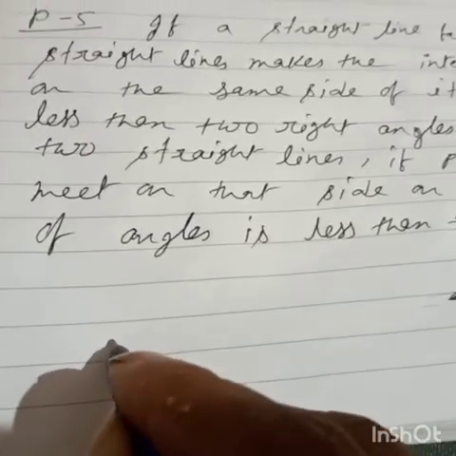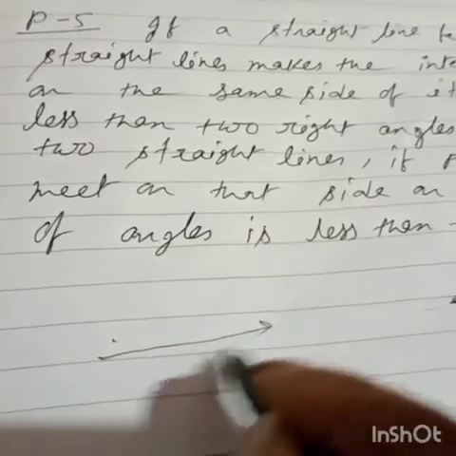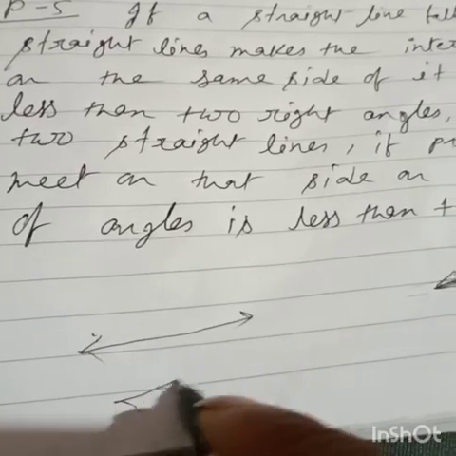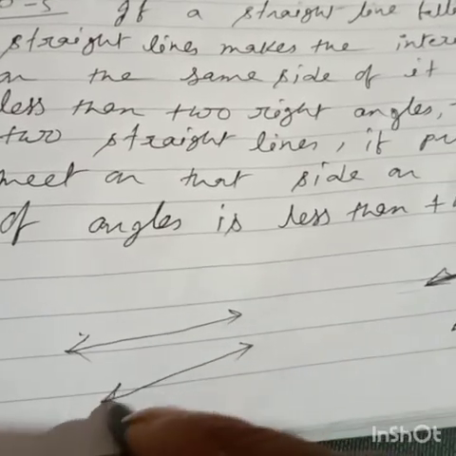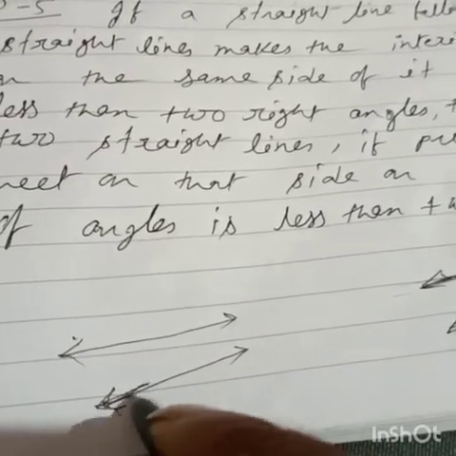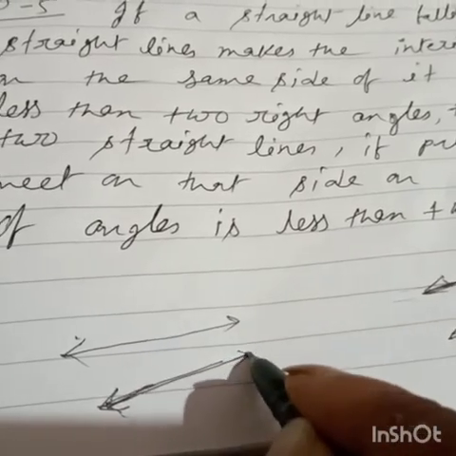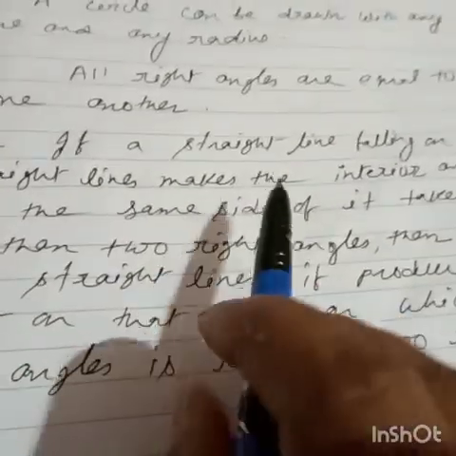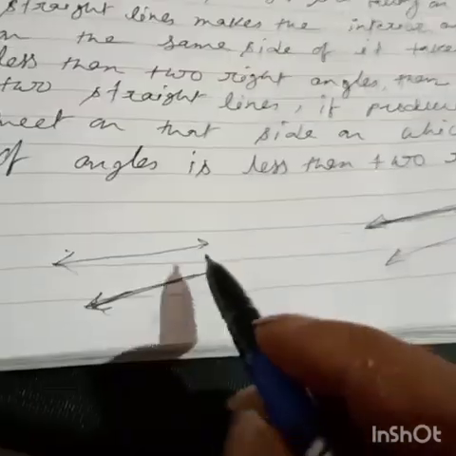I have drawn it already here. I will draw once more. Suppose this is one straight line, this is also one straight line. Don't forget they are not parallel, because here they have said clearly straight lines only, not parallel.